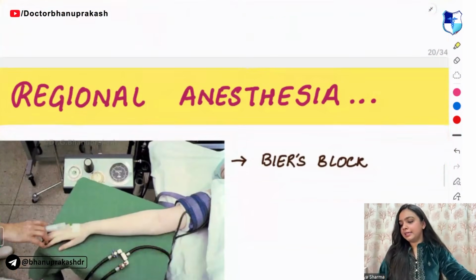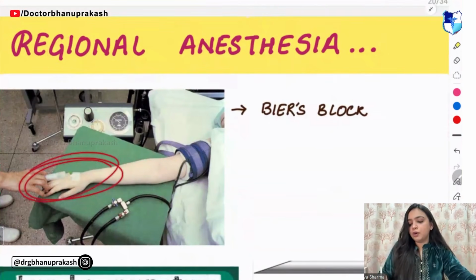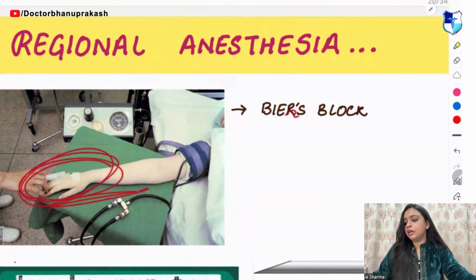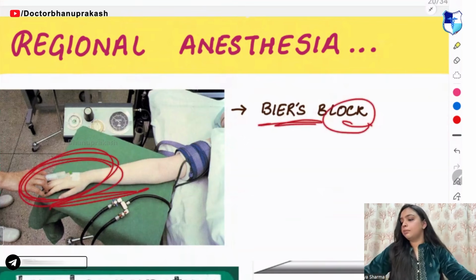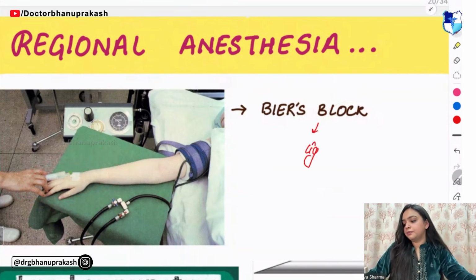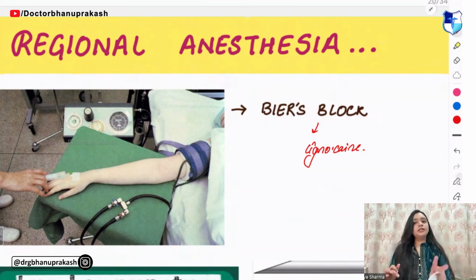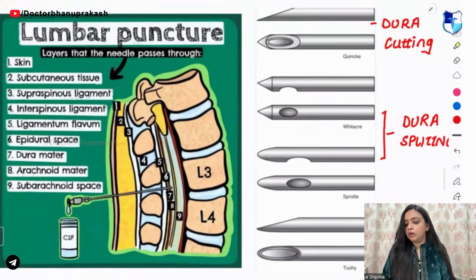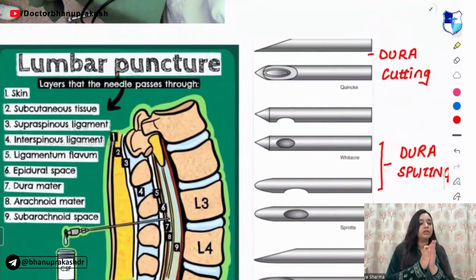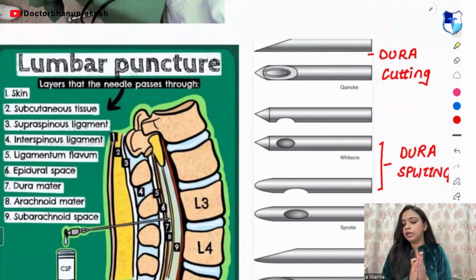Moving on to the next slide, that is regional anesthesia. Which block are you able to see? It is Beer's block. And in Beer's block, which agent do we use? We use lignocaine, right? Okay, guys, this much is clear to you. Now, coming on to the lumbar puncture.